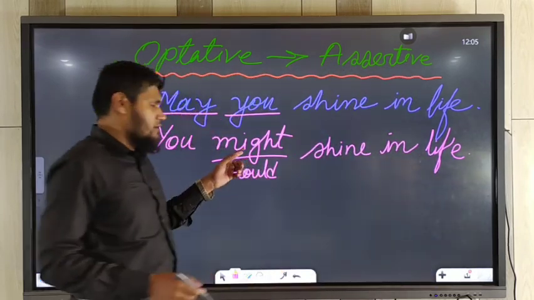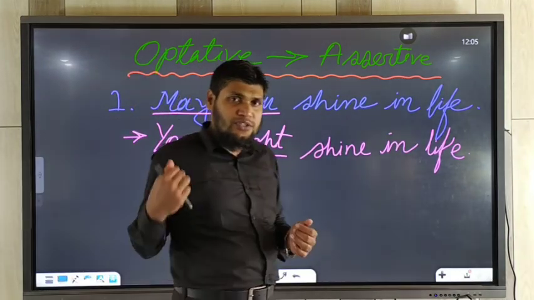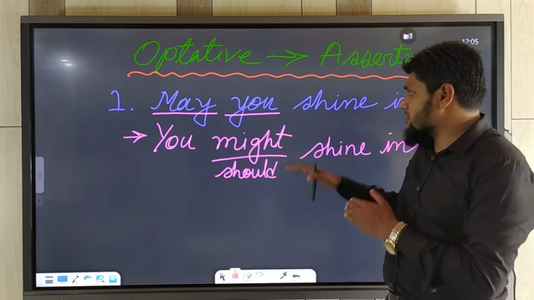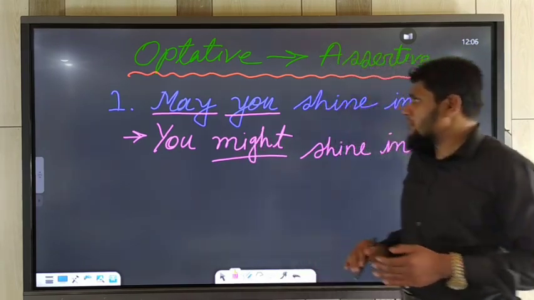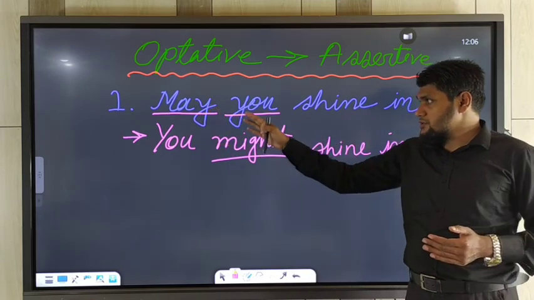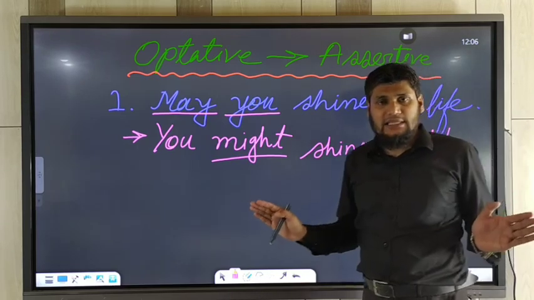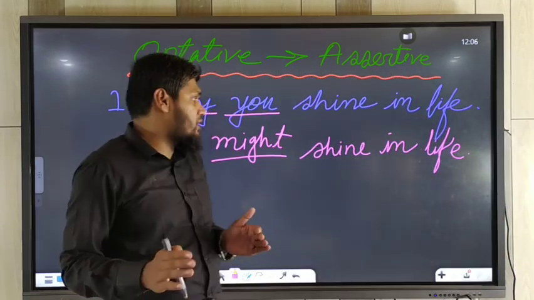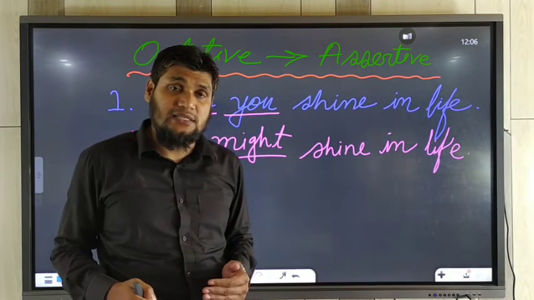So might would be better to use here. So you should use in this way. If you use might, you should use subject and then might instead of may and then verb plus extension. Easily in this way you may transform optative sentence to assertive sentence. Understand?